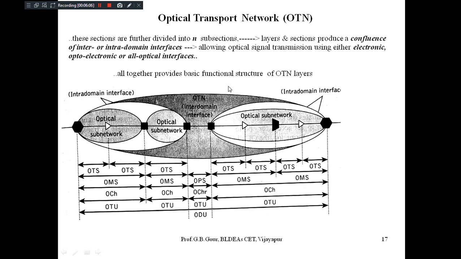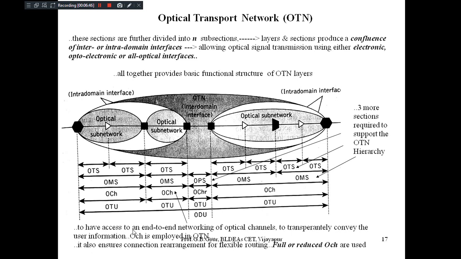So all these things are going to form your functional structure of OTN layers. What this is telling us is that we have to understand how things are further divided into subsections. Here you can see three more sections are required to support the OTN hierarchy. Let us see what those are: optical payload section, optical channel, optical section for the transport unit, optical section for the channel for the data unit. So this one is a payload, this one is a transport, this one is multiplexing. Okay, so how are they going to function here?